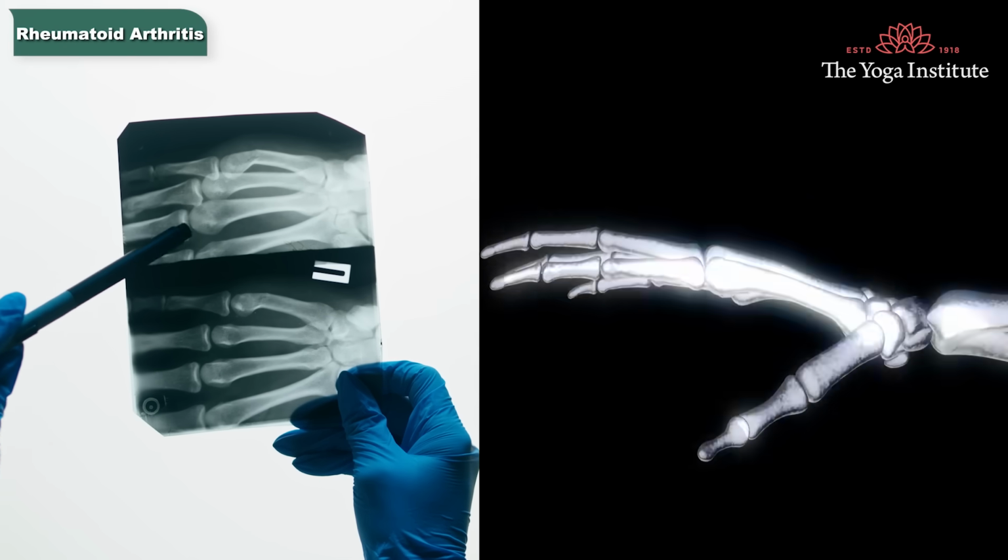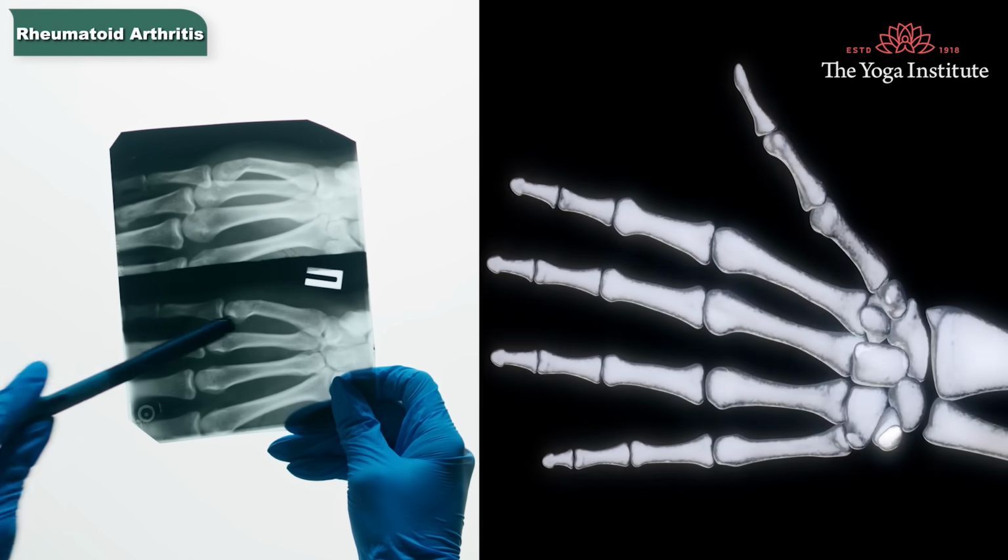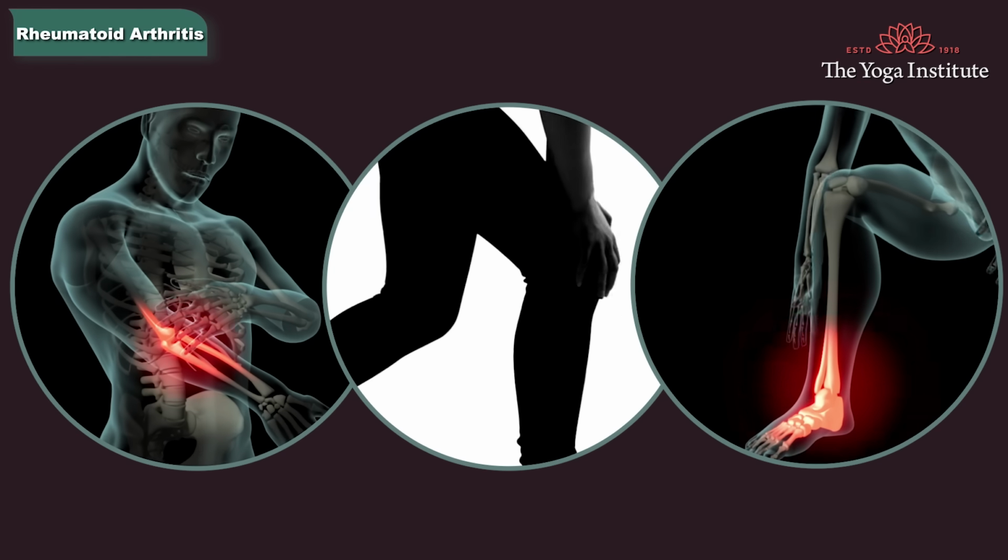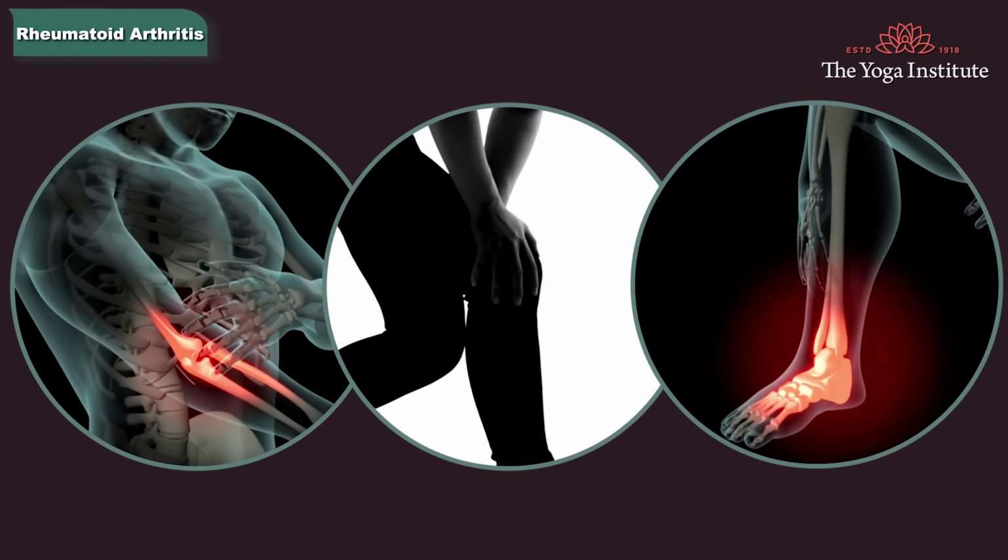Rheumatoid arthritis usually affects the joints of fingers, hands, feet, elbows, knees, and ankles. The joint effect is usually symmetrical. That is, if one side is affected, the other side also gets affected.